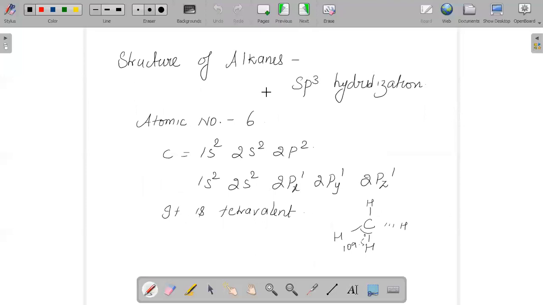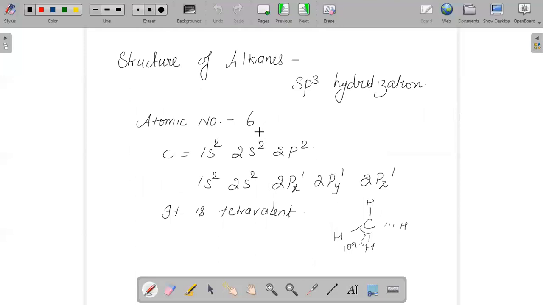When we are talking about the structure of alkanes, we need to know what sort of hybridization they have. It is sp3 hybridization. How do we say sp3?